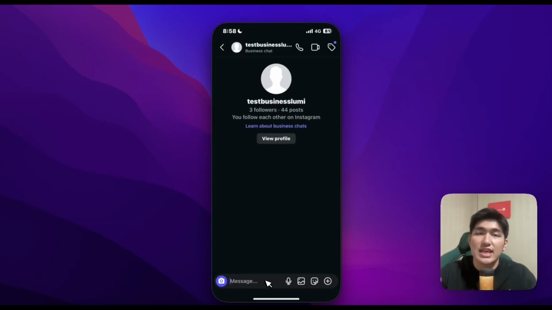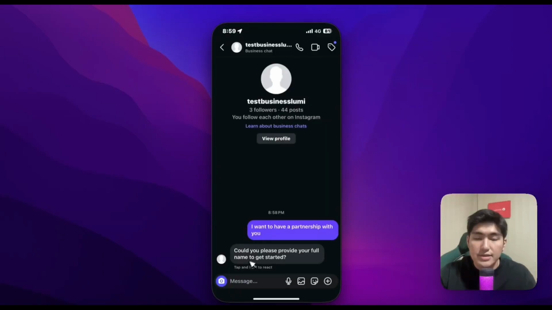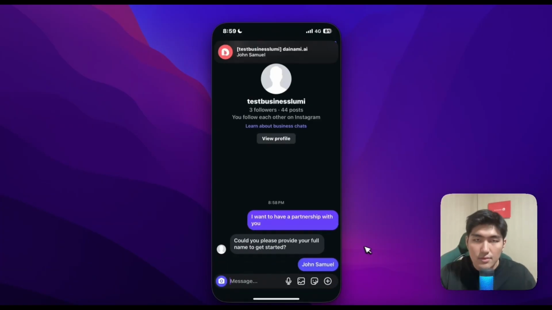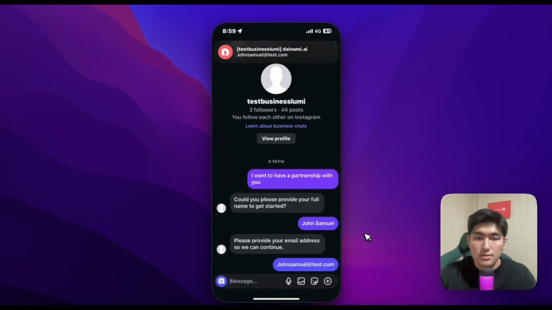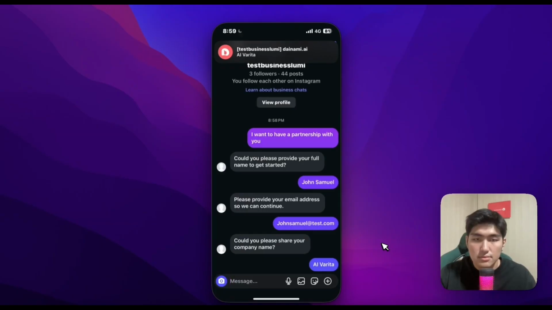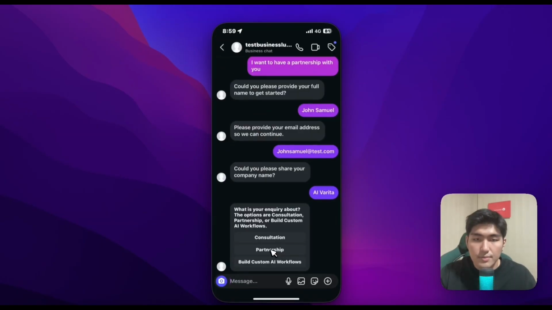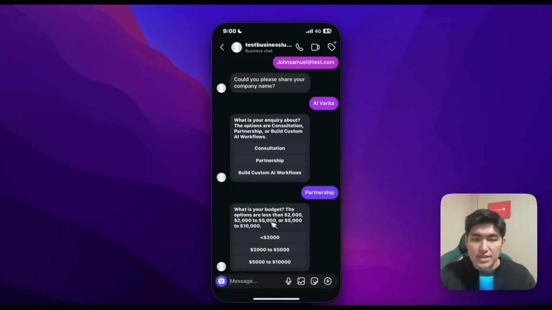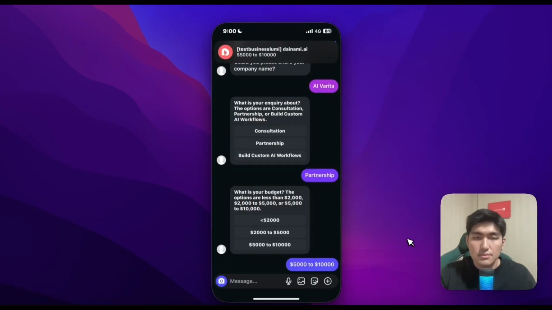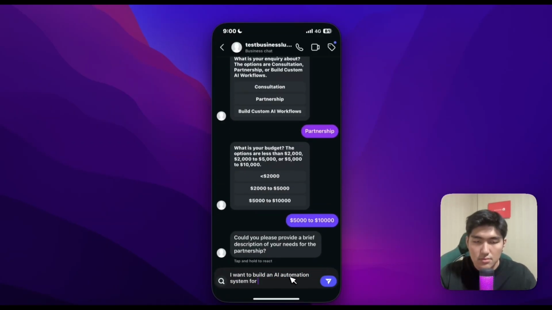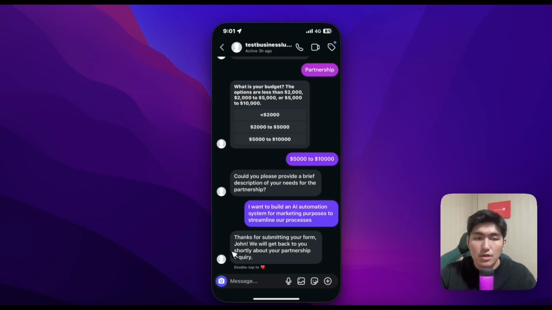And so besides just answering our queries, let's see how this AI agent could also help us qualify leads. So let's say if another user came in and said they want a partnership, they're going to type, I want to have a partnership with you. And now it's going to start asking us in a conversational manner to get the information. So we're going to start by filling this up. Alright, and we can choose partnership. Okay, and we can set our budget, let's say, to high. Alright, so now it's completed. You can see it's telling the user that they will get back to them.